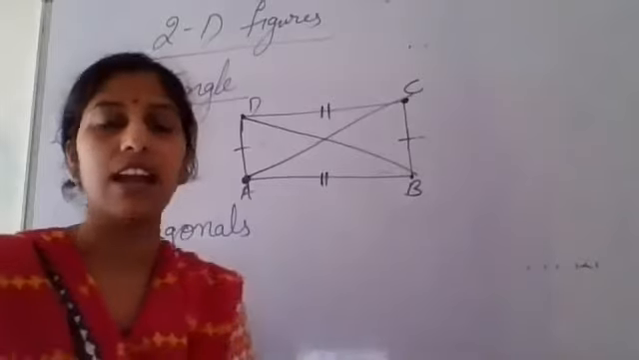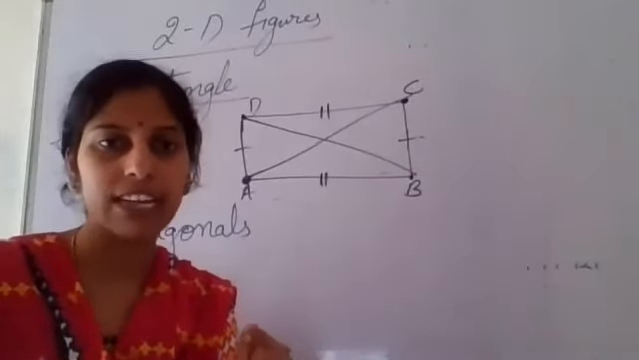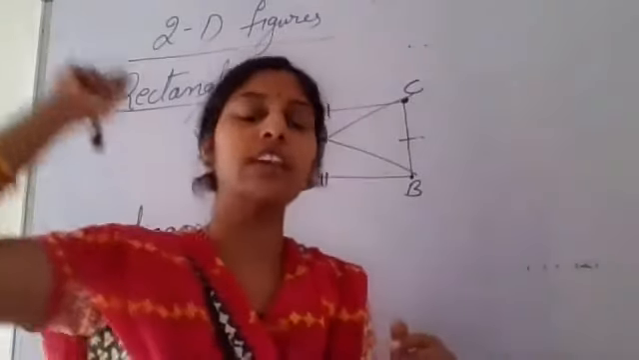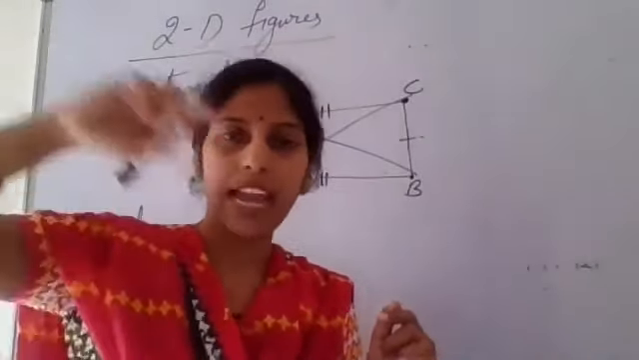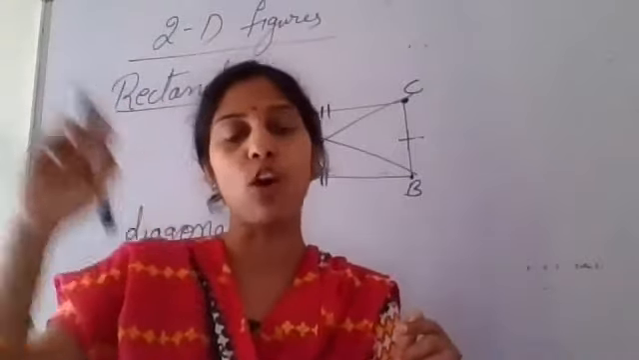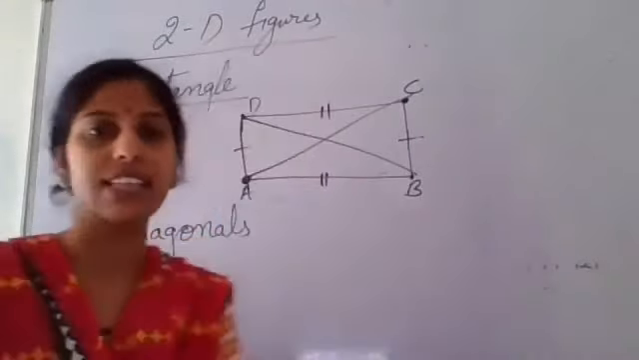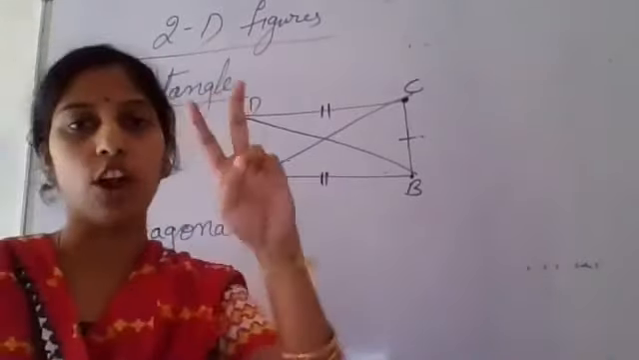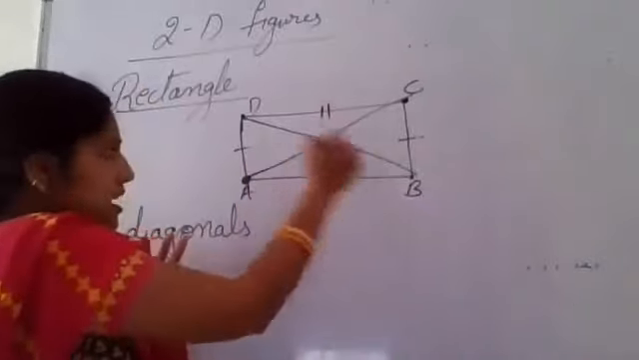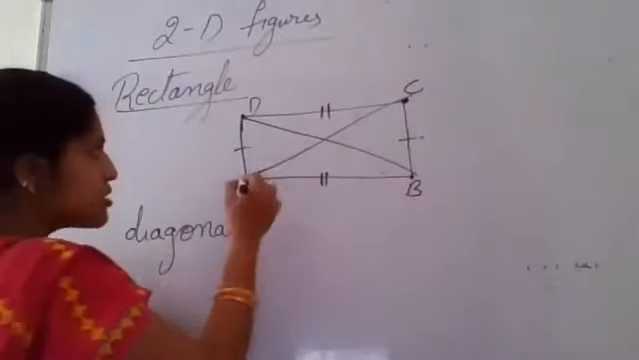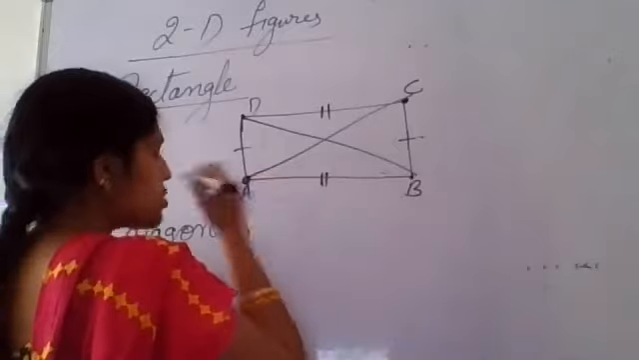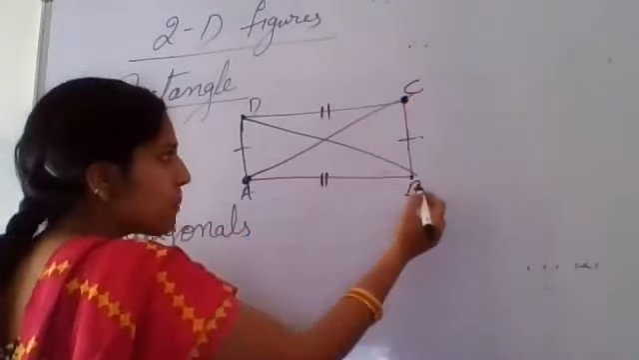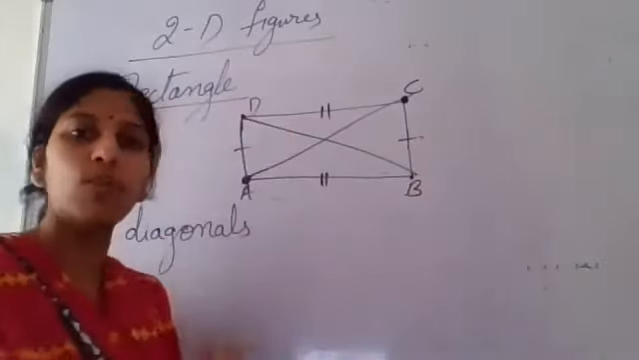Okay, now see here. I think you understood what you mean by diagonal. Diagonal means when a vertex is joined to its opposite vertex, the line segment formed between those two opposite vertices is called a diagonal. In a rectangle, we can draw two diagonals. Why? Because there are four sides. A's opposite vertex is C, so this is one diagonal, and B's opposite vertex is D, this is one more diagonal.